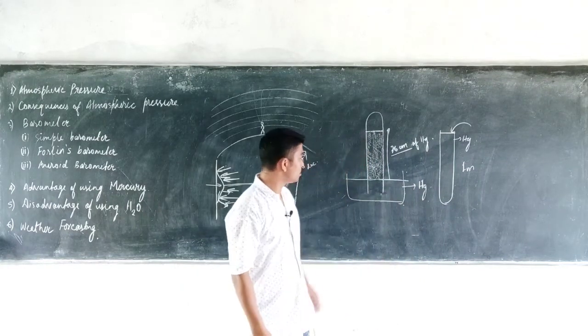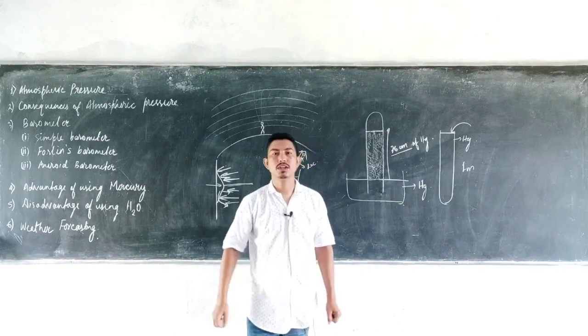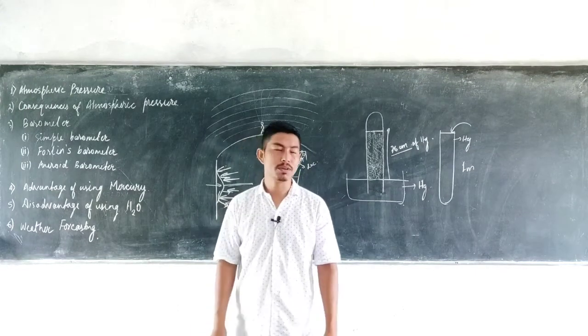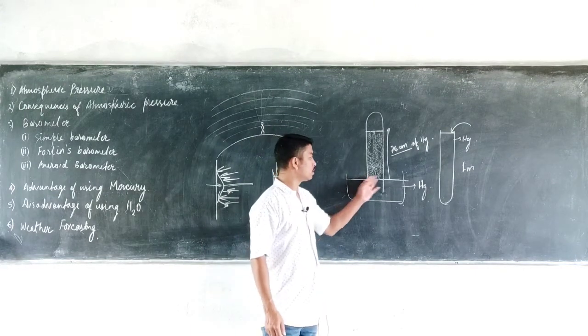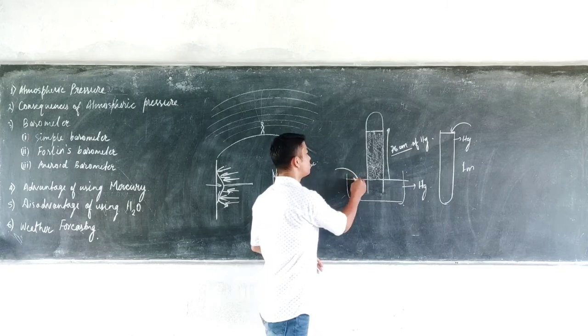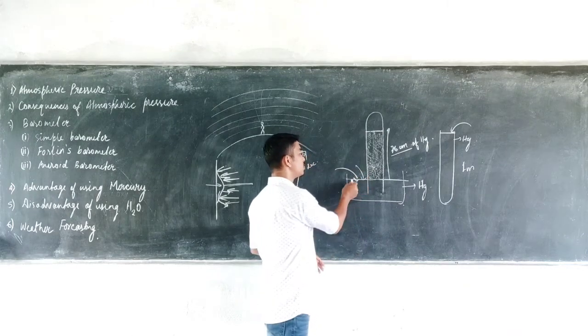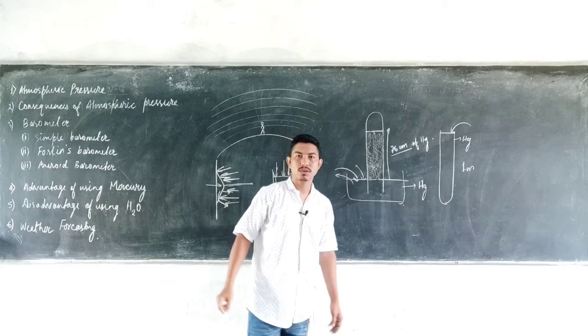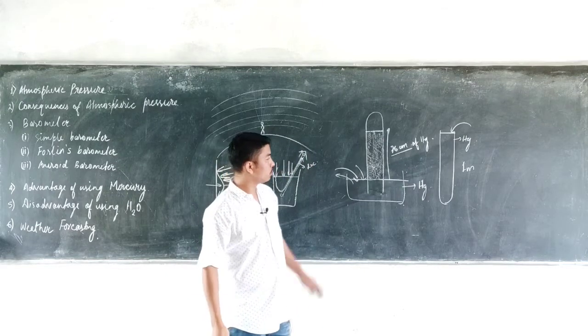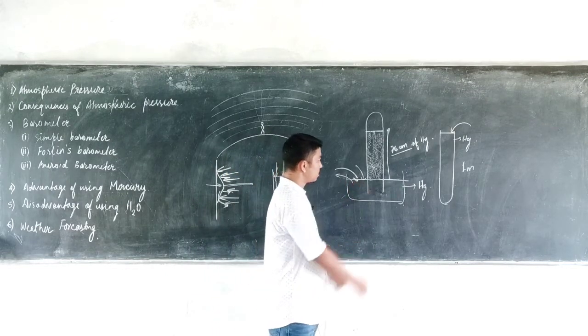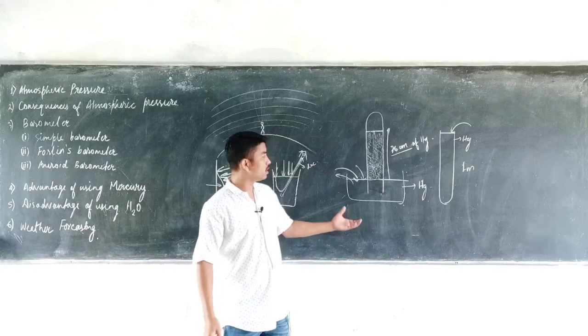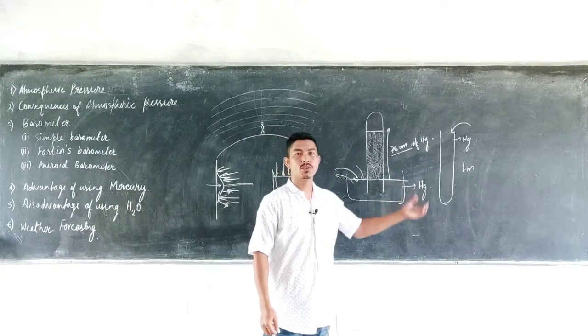Though the construction of the simple barometer is very easy, there are many disadvantages of a simple barometer. We see that the surface of the mercury is free, so there are chances of mixing impurities, or there is also the chance of spilling the mercury out of the trough. Also, this arrangement is quite delicate, so you cannot carry it from one place to another.